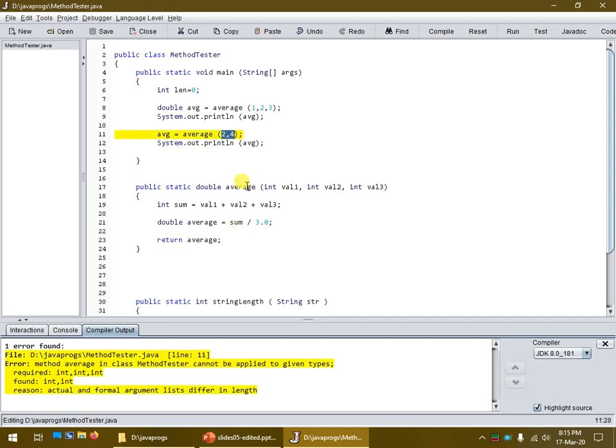So it says, you know what? This method is not the one that I'm looking for. The argument list or the parameter list is different. Therefore, this isn't the method I'm looking for. So we need to write another method because this one is supposed to calculate the average of only 2 values. So for this, I'm going to write a brand new one.